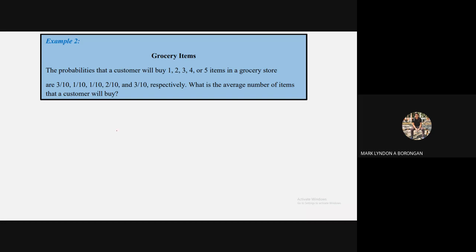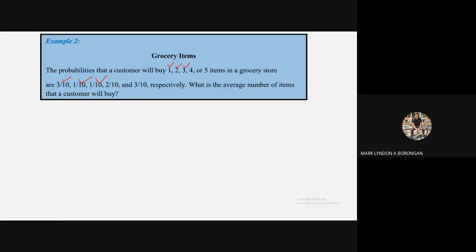This means isunod ra nimo silang tanan. So, ang 1 mo din ni siya ang 3 over 10, ang probability niya. Ang 2 mo pud na ang iyahang probability. Ang 3 mo pud niya ang probability, and then and so on na dayon. So what is the average number of items that a customer will buy?